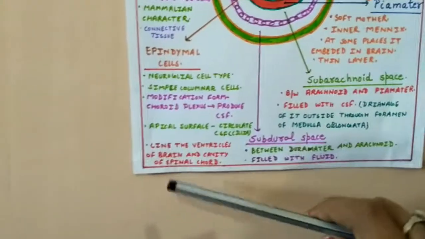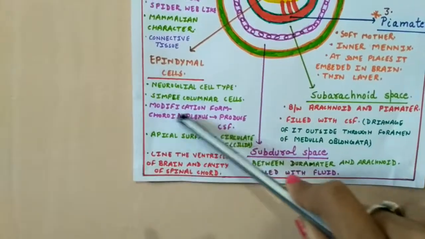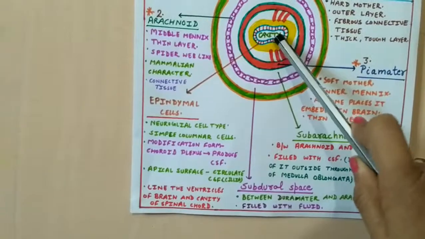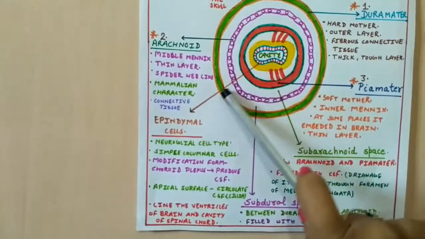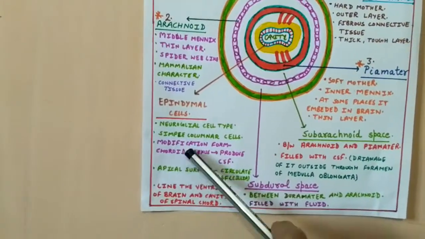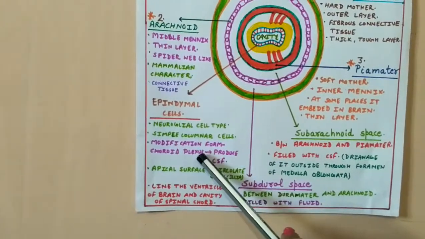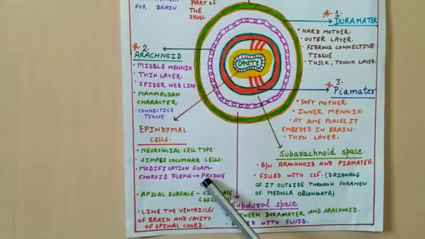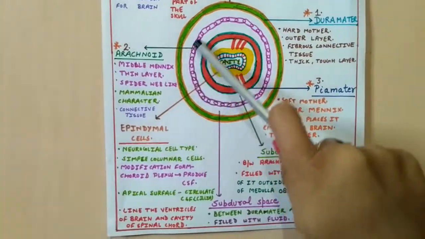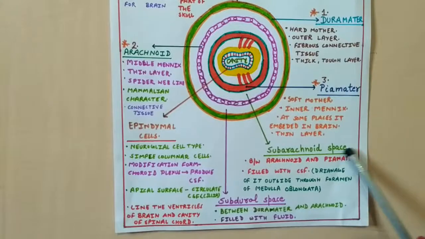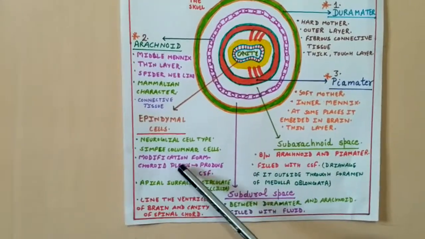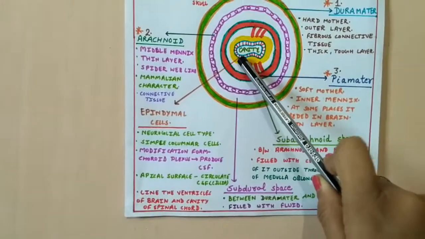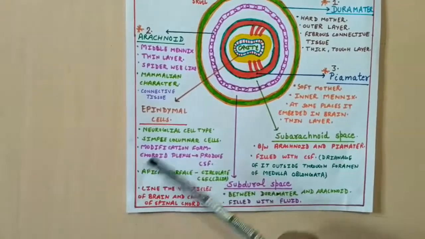Friends, we can see here the modification of these ependymal cells, these are the ependymal cells which are present around the ventricles of the human brain. So when these ependymal cells are modified, they form the choroid plexus, and the choroid plexus produces cerebrospinal fluid. This cerebrospinal fluid fills the subarachnoid space. That's why cerebrospinal fluid is produced by these ependymal cells.